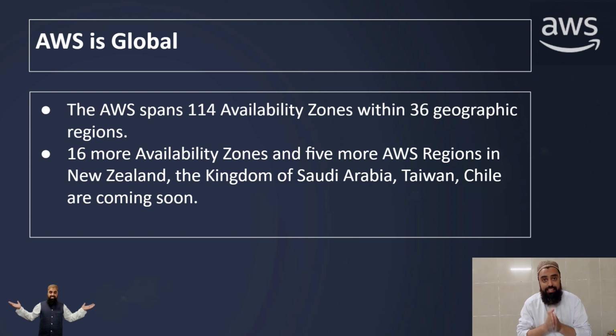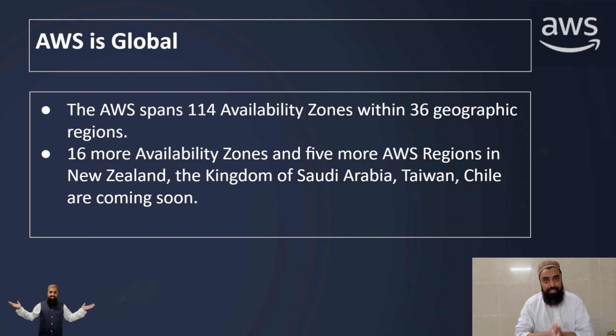And 36 geographic regions. 16 more availability zones and 5 more regions in New Zealand, the Kingdom of Saudi Arabia, Taiwan, and Chile are coming soon. So these are the geographic locations in which AWS is planning or building its regions.